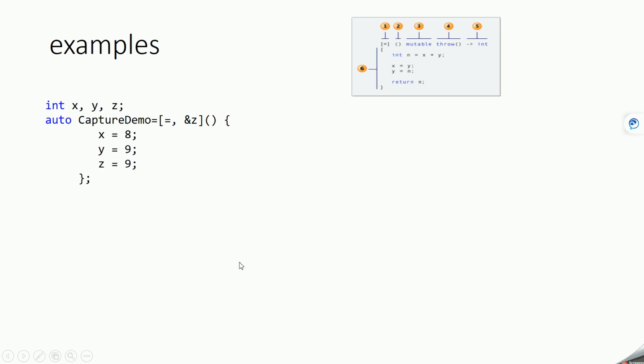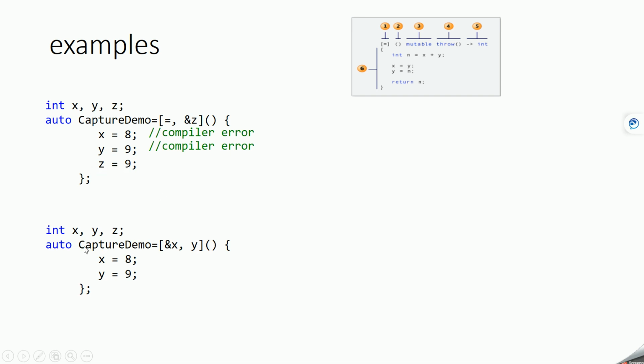Okay, so here we have again x, y, z, and we have created a named lambda function, and this is the lambda function. Here we are capturing x and y by value and z by reference. So in this case, if we say x equal to 8, this is an error, because if you capture by value and try to modify it, it will give you a compiler error. Same way, this will also give you a compile error, because this x and y are captured by value and this z is explicitly captured by reference. So this line of code is okay. Now let's see another example.